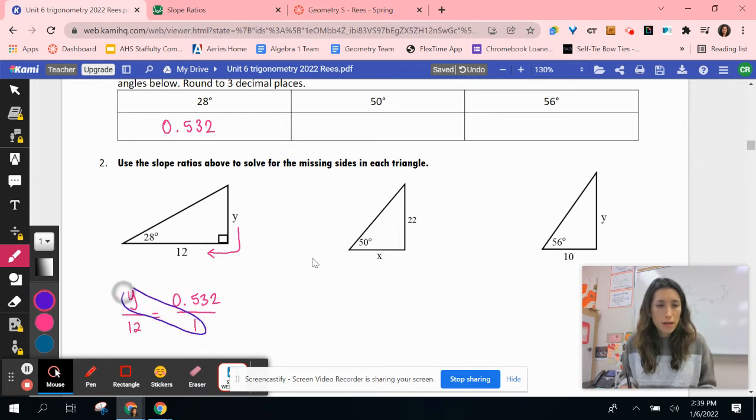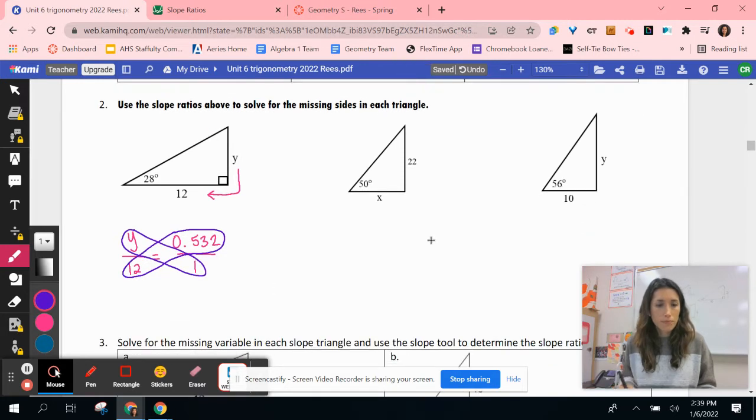Y is going to multiply to 1, so we're going to get y equals, and then we're going to multiply 12 with this 0.532. So I'm going to show my work for this. Y is my cross product, y times 1, and then we're going to multiply 12 times this slope ratio. Let's get our equivalent value.